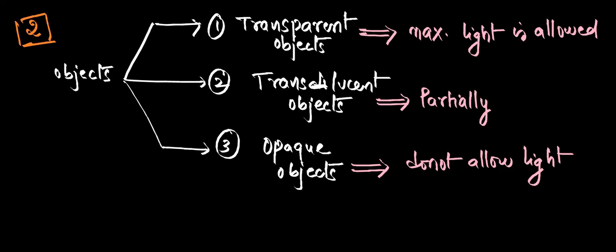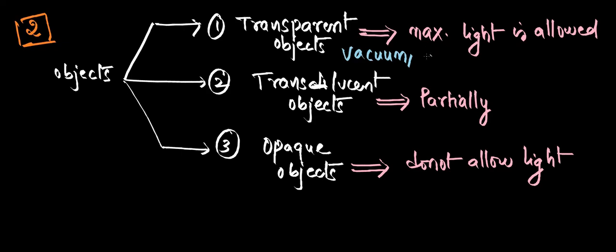Now tell me some examples of transparent objects which allow the light to the maximum extent. Ma'am, vacuum, water, air. Very good. You can take vacuum, and when you take air, it must be clear air, Gautam. If you take air with polluting gases, like air with smoke, in industrial areas, air is having some carbon particles and all, so that will be translucent medium.